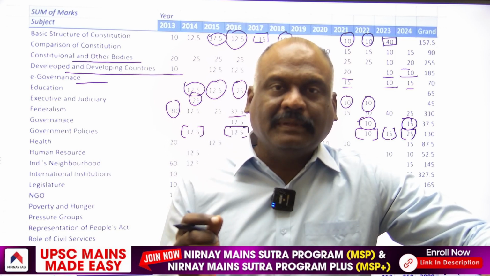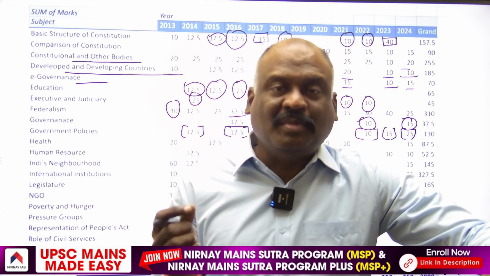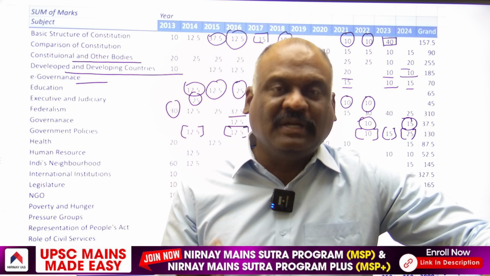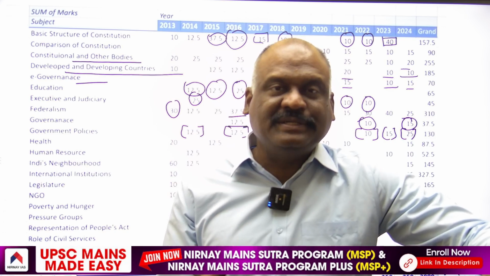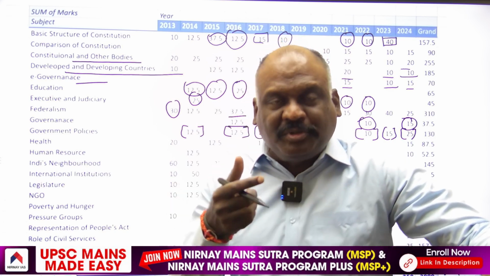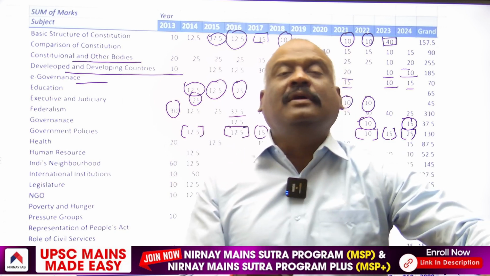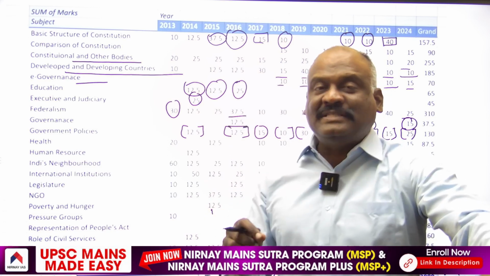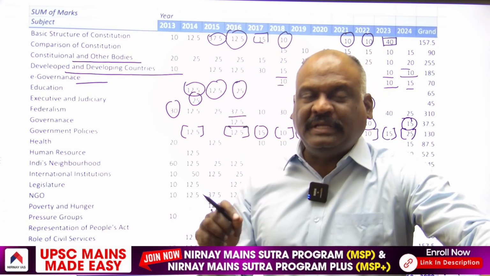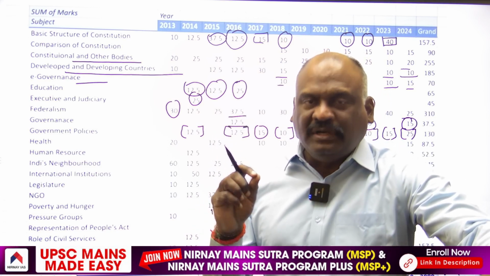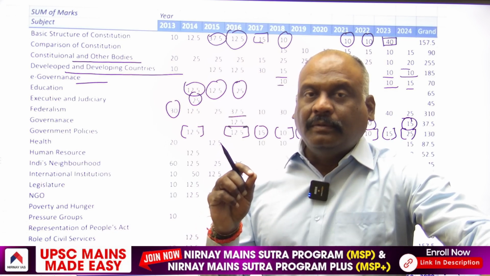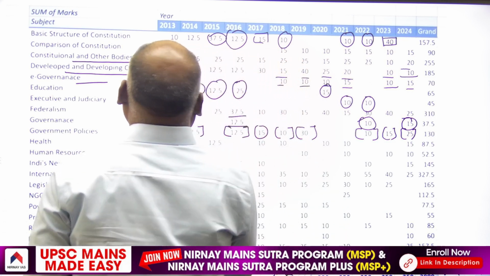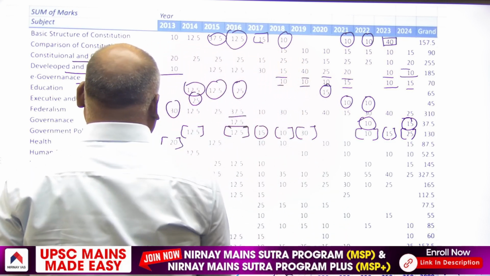horticulture. Now the government has come up with a separate horticulture mission, fruit cultivation, agro-based industry. These fundamental principles you have to emphasize with regard to government programs and policies in the mains exam to reduce poverty, to reduce unemployment, to reduce agrarian distress. From health, in 2013, 20 marker.